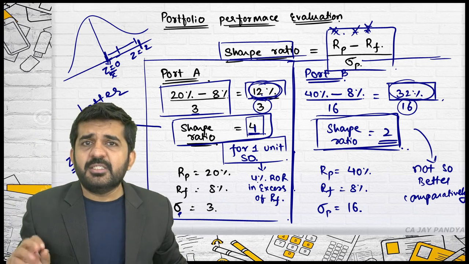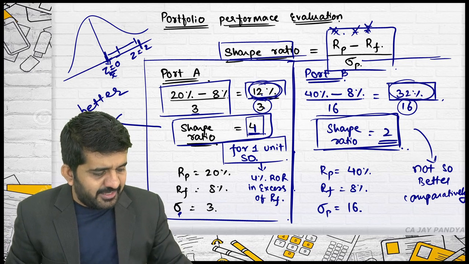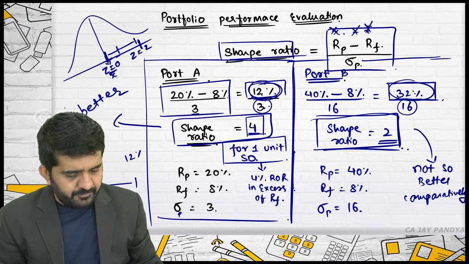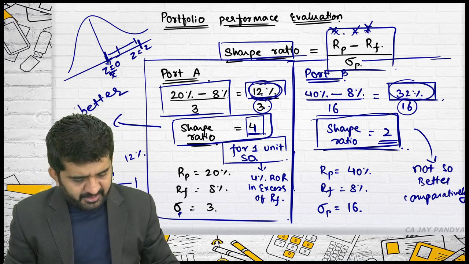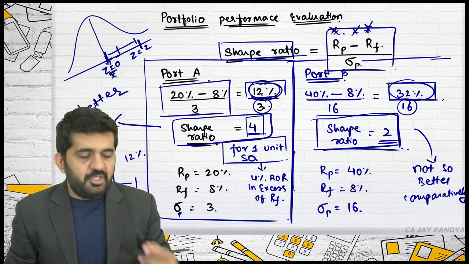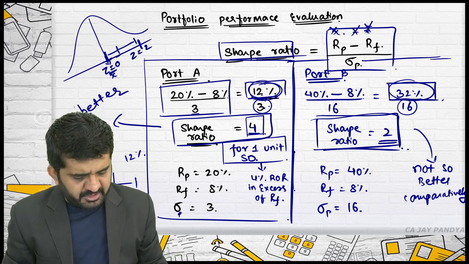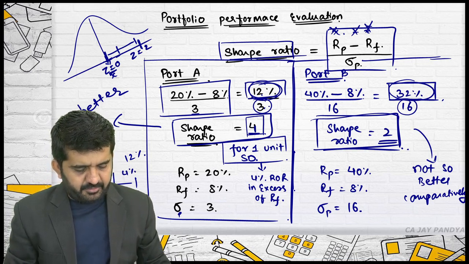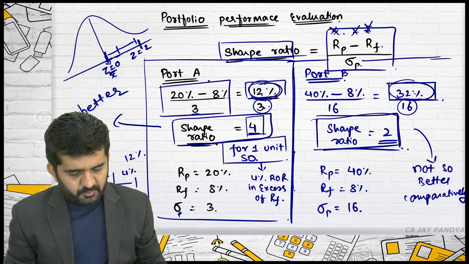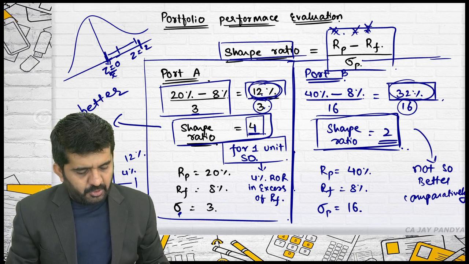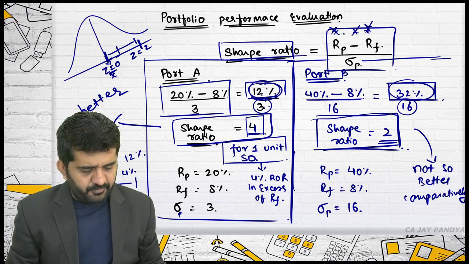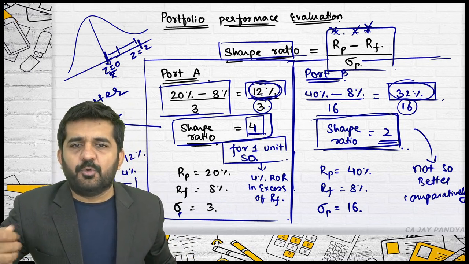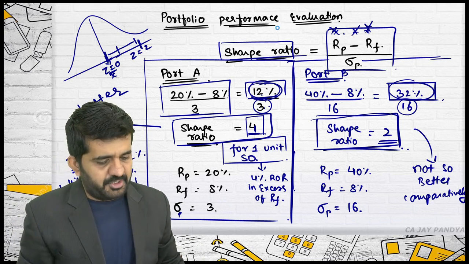Here also the concept is the same. Is it alright? So per unit, what is the standard deviation here? 3. This is 12%. How many standard deviations? 3. So make 3 parts of it. 1, 2 and 3. Is it right? Each part will be getting how much percentage? 4%. Per unit of standard deviation. This is first unit, this is second unit, this is third unit. You are getting 4% rate of return. Sharpe ratio. Is it alright? Higher the Sharpe ratio, better is the portfolio performance.